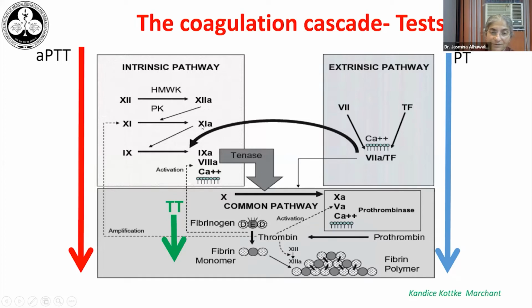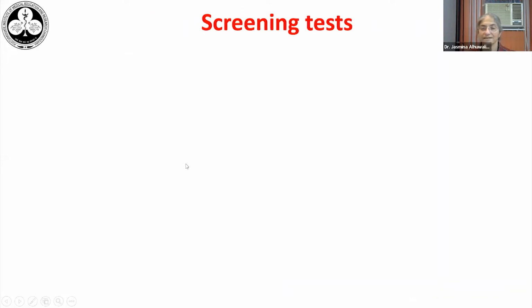This activates factor 11 to 11A, and 11A acts on 9 to convert it into 9A. So in the end, we have thrombin generated, which converts fibrinogen to fibrin. The APTT test looks at the intrinsic pathway, so it can pick up virtually all deficiencies. It would have prolongation due to deficiencies in all these factors other than factor 7, which is present in the extrinsic pathway. The thrombin test just looks at the conversion of fibrinogen into fibrin, and with that we can now go to the various screening tests and the combinations that may occur with these tests.